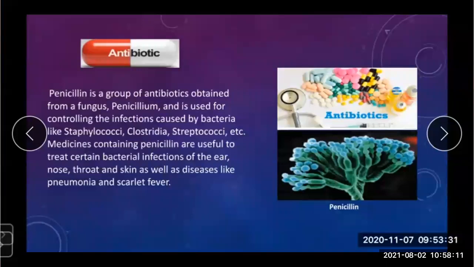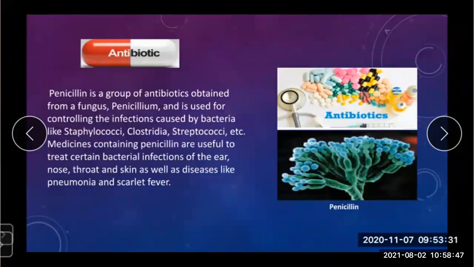It is used for controlling infections caused by bacteria like Staphylococcus, Clostridia, Streptococcus, etc. Medicines containing penicillin are useful to treat certain bacterial infections of the ear, nose, throat, and skin, as well as diseases like pneumonia and scarlet fever.